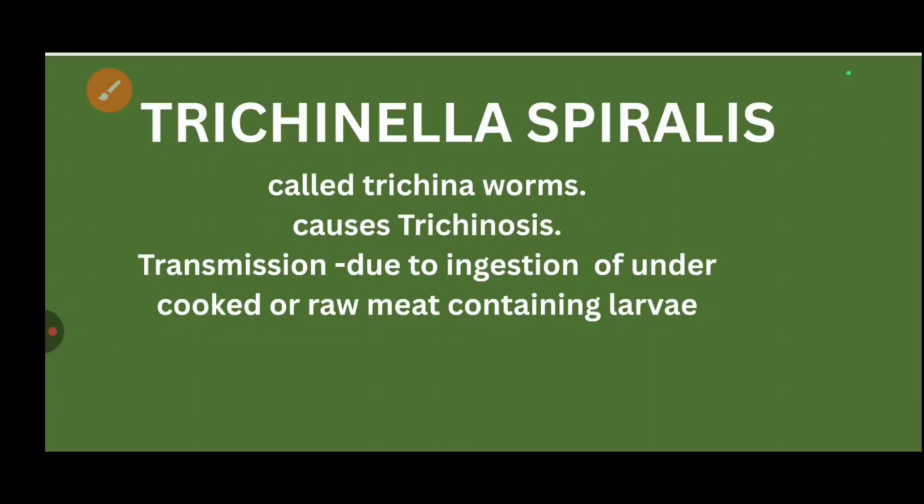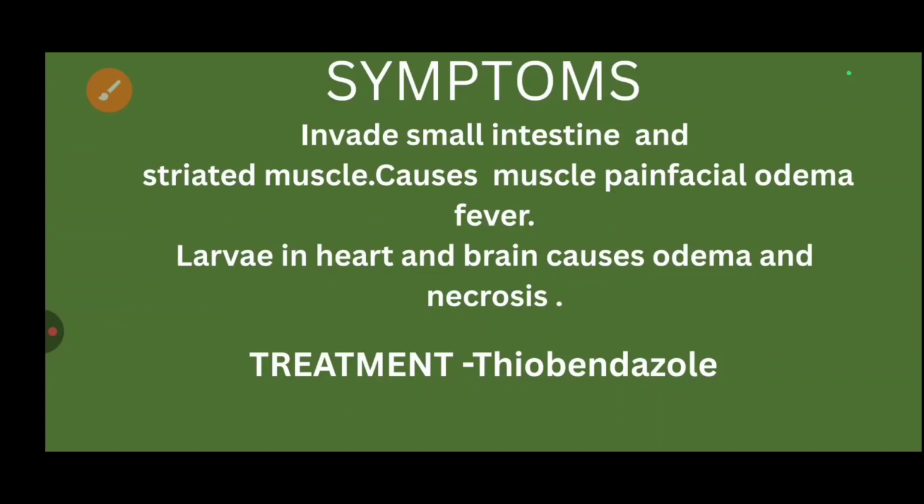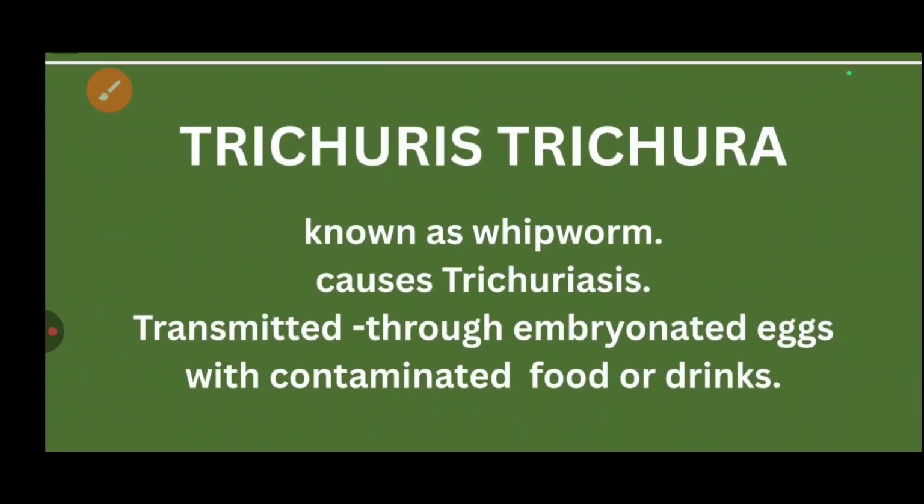Then the next parasite we will talk about is Trichinella spiralis, commonly called the trichina worm, which causes trichinosis. Transmission is due to ingestion of undercooked or raw meat containing larvae. If you eat mainly pork meat infected by Trichinella larvae, it will lead to Trichinella spiralis infection and cause trichinosis. Symptoms: it invades the small intestine and striated muscles, causing muscle pain, facial edema, fever. Larvae in the heart and brain cause edema and necrosis. Treatment: again thiabendazole.